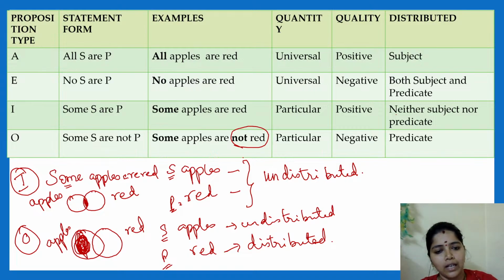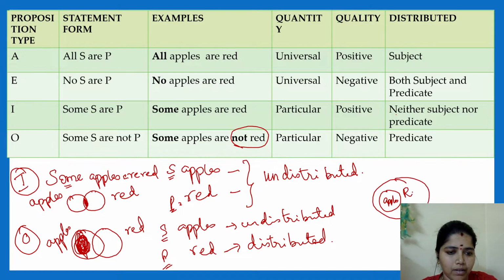See here, I take the before slide. All apples are red. Okay, so I say all apples are red. Here the distribution is the subject is being given importance. That is distribution. The subject means giving importance, that too full importance, full class I am concentrating. That is what I mean by distribution.